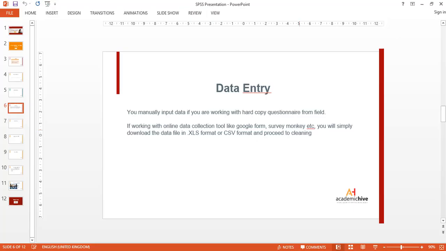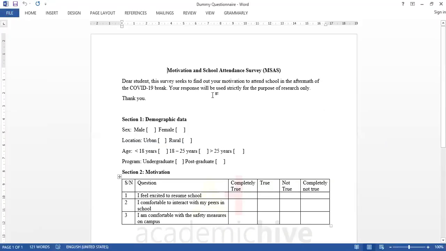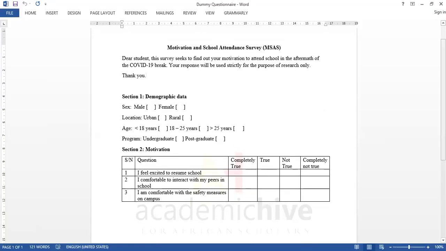Here's a simple example. Here is a very short survey, just I think 3 questions, just for explanation purposes. This survey is on motivation and school attendance, so it's a motivation and school attendance survey, MSAS. There is an introduction: Dear students, this survey seeks to find out your motivation to attend school in the aftermath of the COVID-19 break. Your response will be used strictly for the purpose of research only.